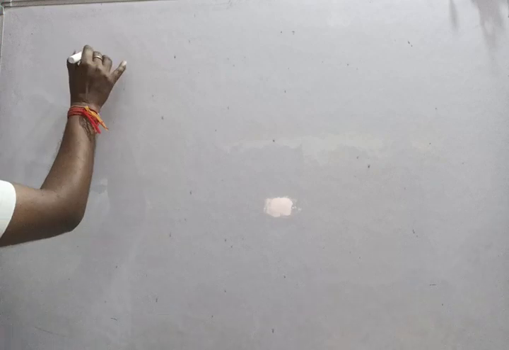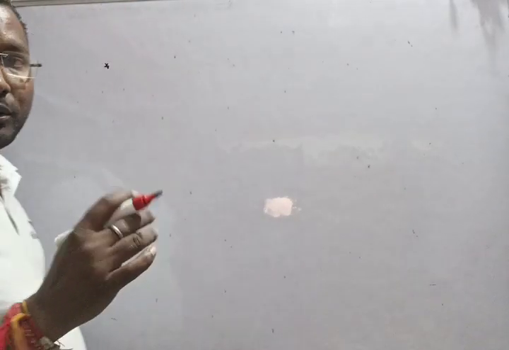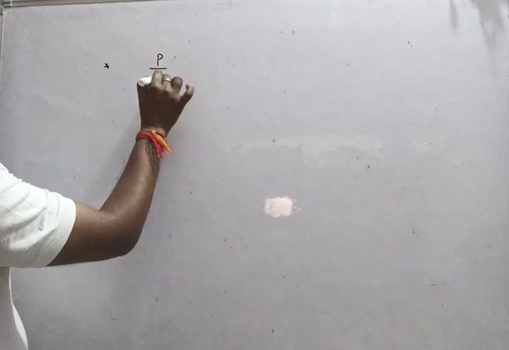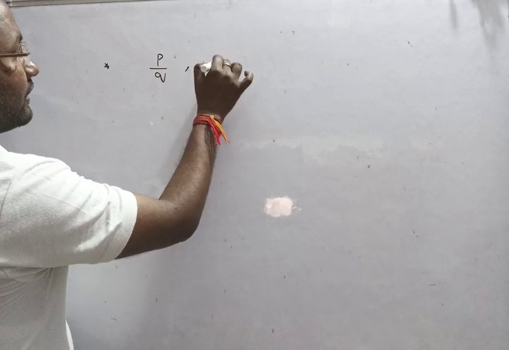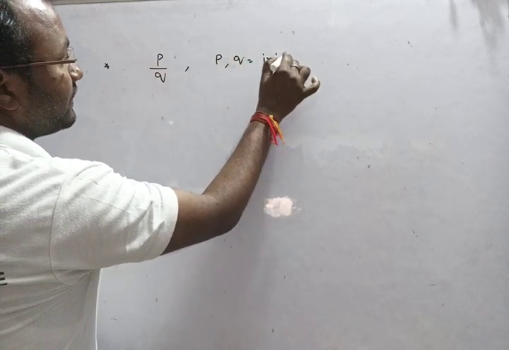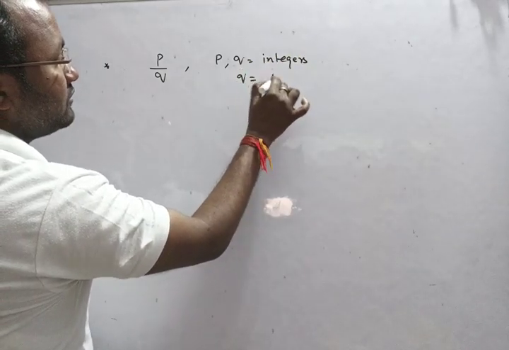Again, she asked me another question that was related to the number system, about the rational number. If a rational number is in the form of P by Q, here we know that P and Q are integers, and Q is not equal to 0.